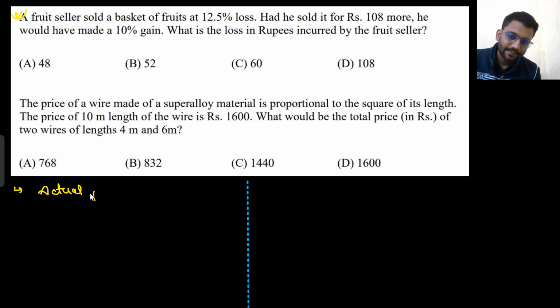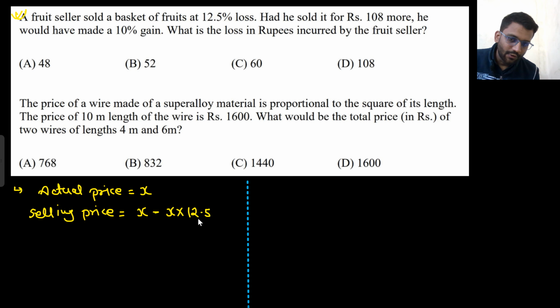Actual price was x. If actual price was x and we have a loss of 12.5%, what is the selling price? It was x and he had a loss of 12.5% of x, right? So the selling price was 0.875x. Now as per the question, it is given that if he had sold this